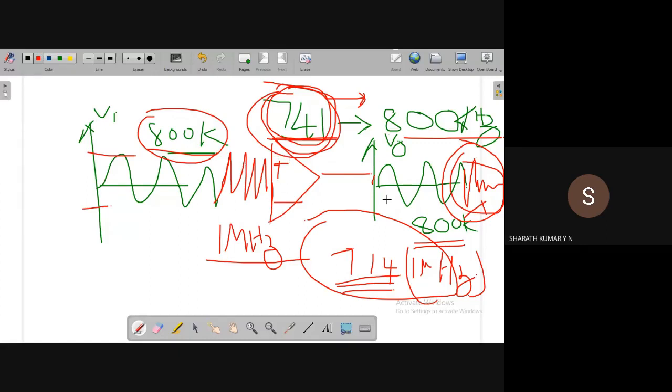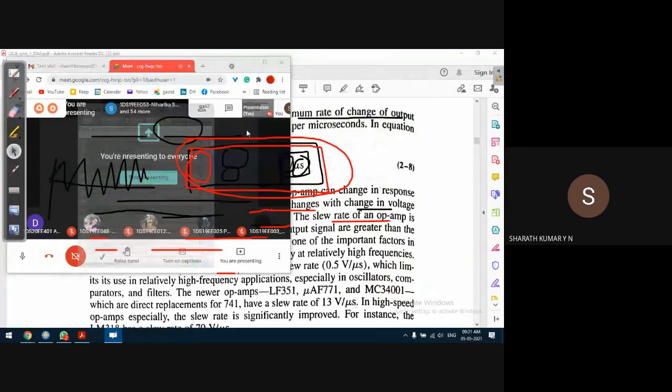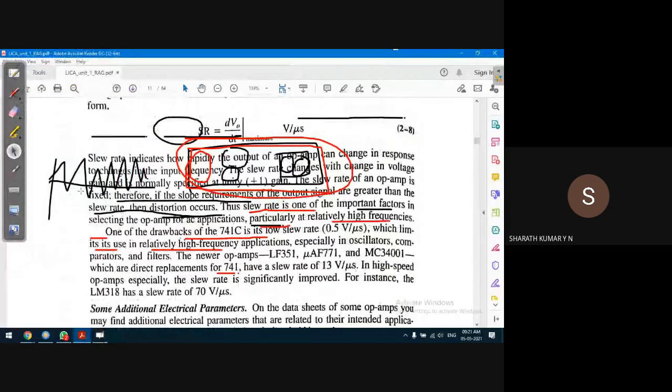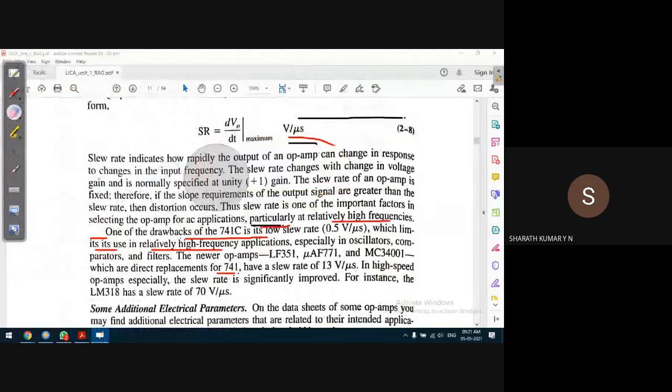So at this point, the important factor for slew rate is that we have to select an op amp which can operate for a larger frequency range. That's all. Let me erase all this. Thereby the op amp slew rate is very important for the selection of an op amp.